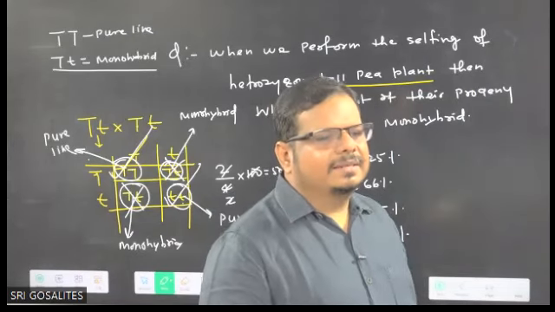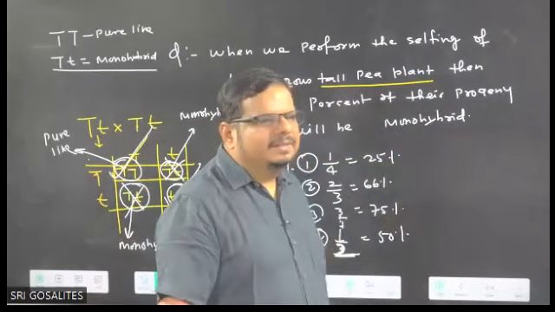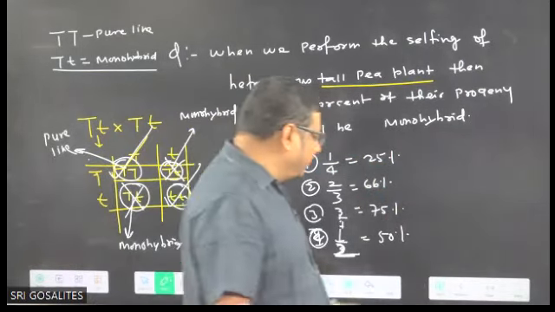One question is coming, sir, what is meant by genome? Genome is a haploid set of chromosomes. A complete haploid set of chromosomes is called genome. Come on to the dihybrid.